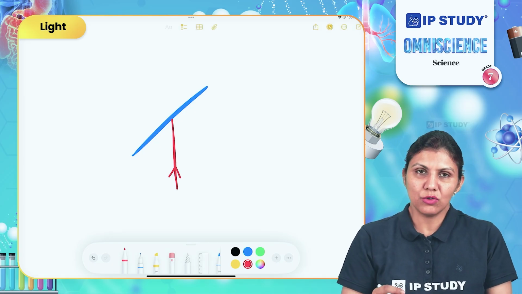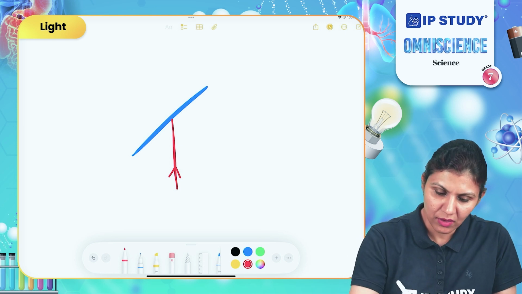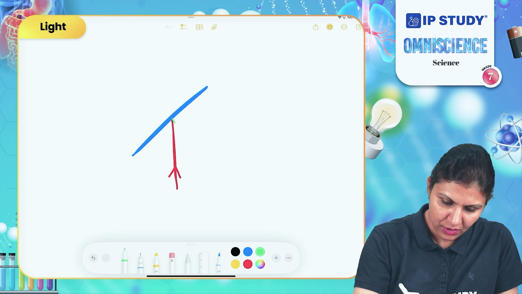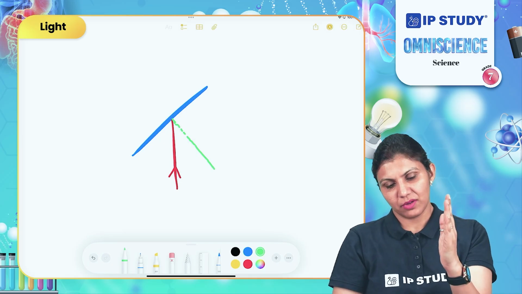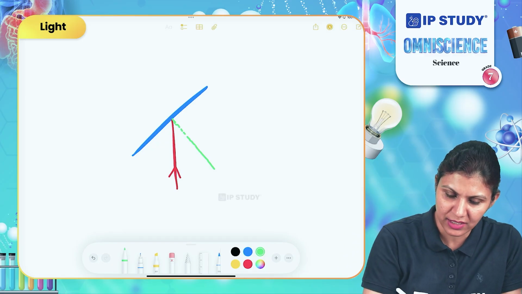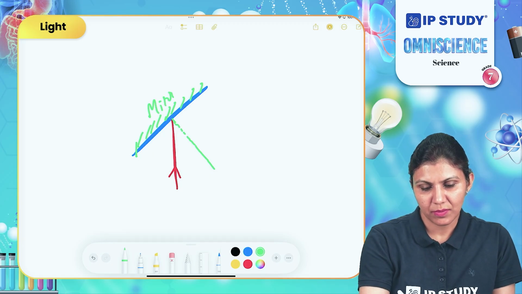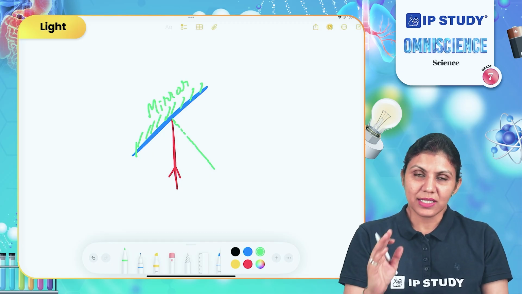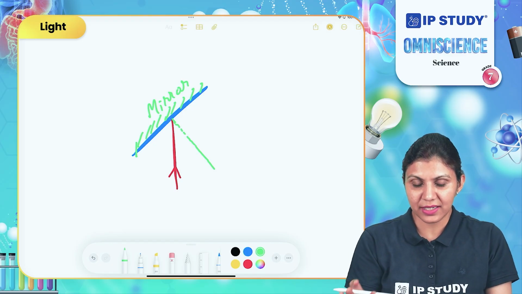So we assume that there is a perpendicular named normal on the mirror. So we try to make a perpendicular here. Perpendicular means a standing ray which is making a 90-degree angle with the surface. And what is the surface here? The surface is the mirror. Alright. So this is only an imaginary perpendicular. It's not real here.